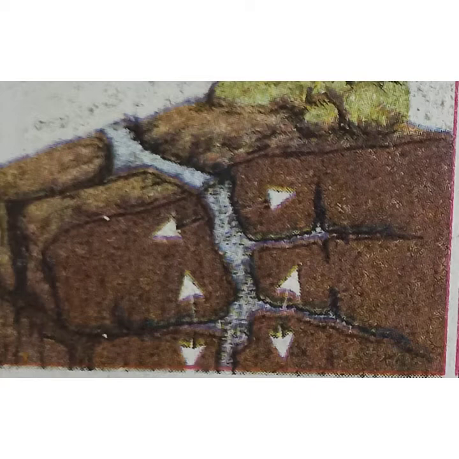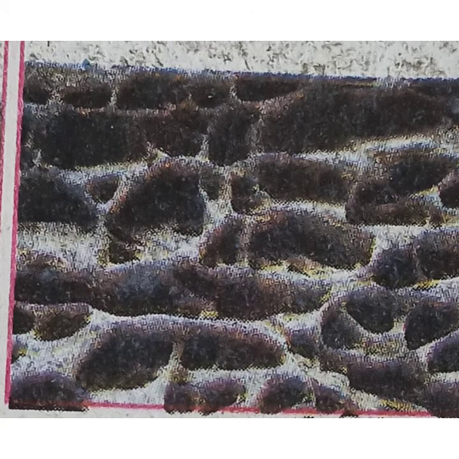Look at the next picture. This is the picture of chemical weathering. Chemical weathering means oxygen, carbon dioxide, water, etc. react with the minerals and result in the chemical decomposition of rocks.